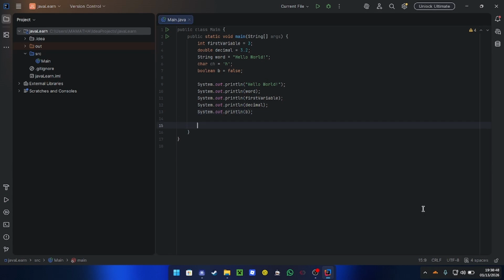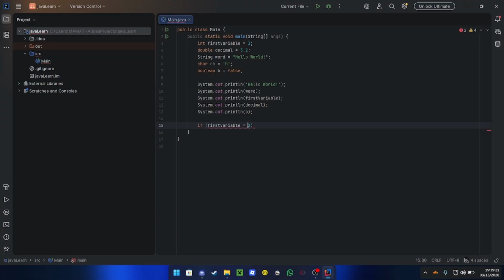Now let's take a look at conditional statements. They basically are blocks of code that run when a specific condition is met. So the first conditional statement that we'll talk about is if. The if statement basically happens when a condition is met. This is how we declare an if statement: if, and then parentheses, and then we put our condition inside the parentheses. So for example, I'm going to say if my first variable, right, is equal to 3.